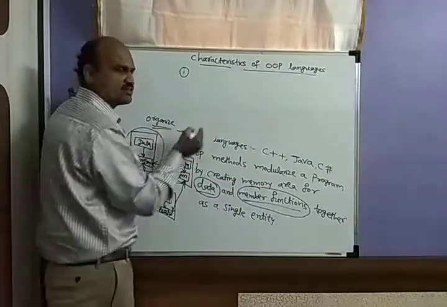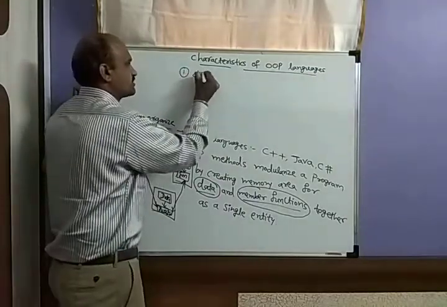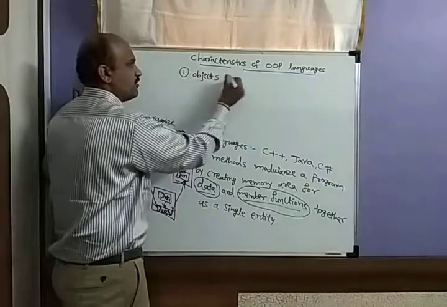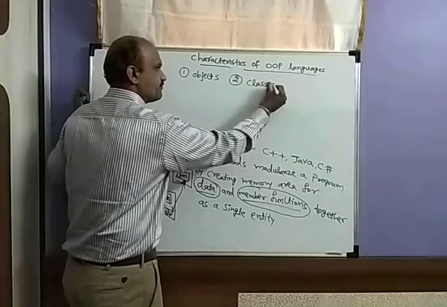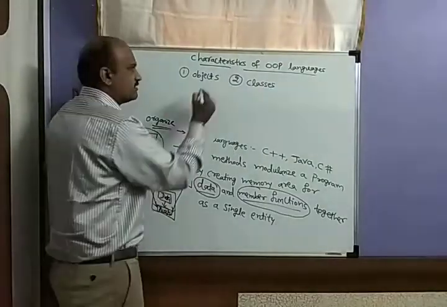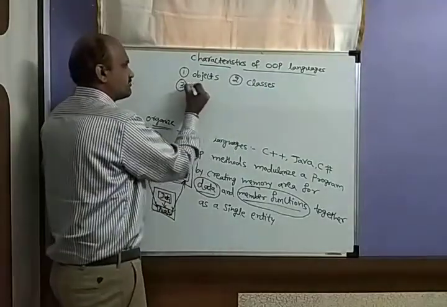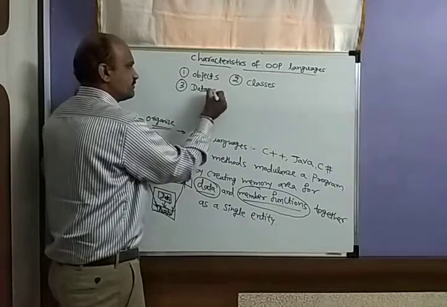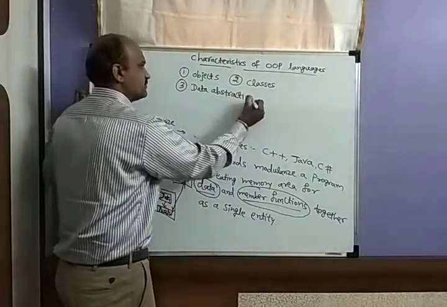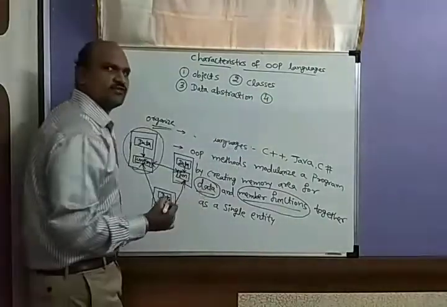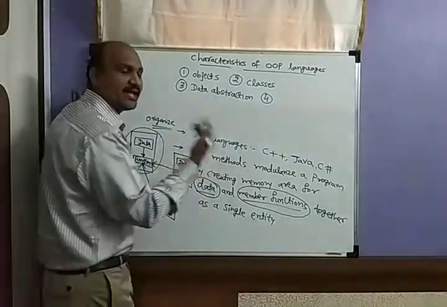The first characteristic is objects. The second one is classes. The third is data abstraction. And the fourth is data encapsulation.